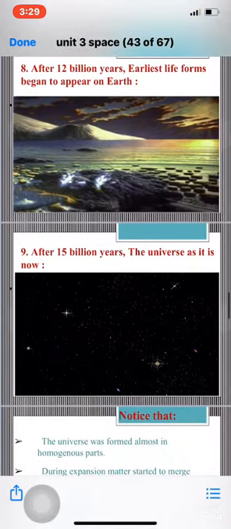Then at last, after 15 billion years, or 15,000 million years, the universe as it is now. Okay, this is the last part. These 9 steps are the steps from the Big Bang theory, or from the Big Bang explosion, till now.